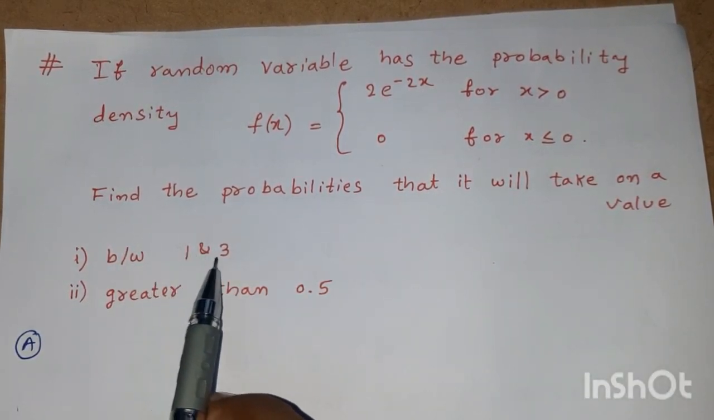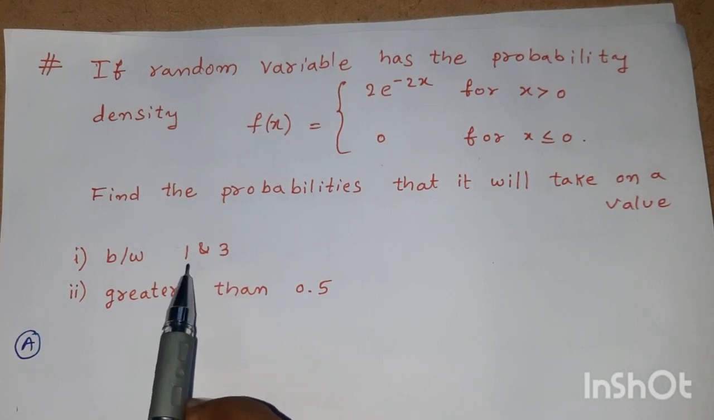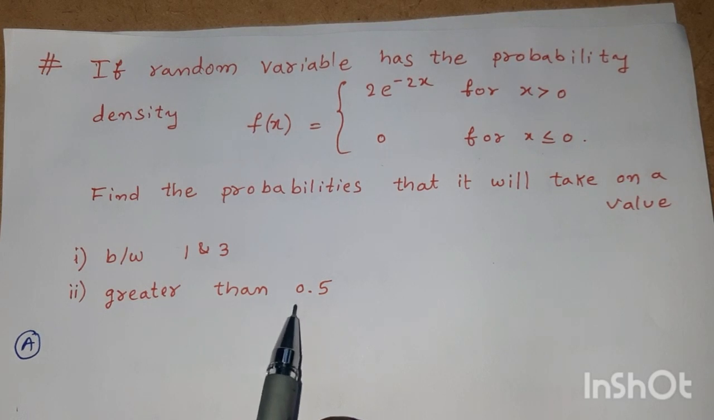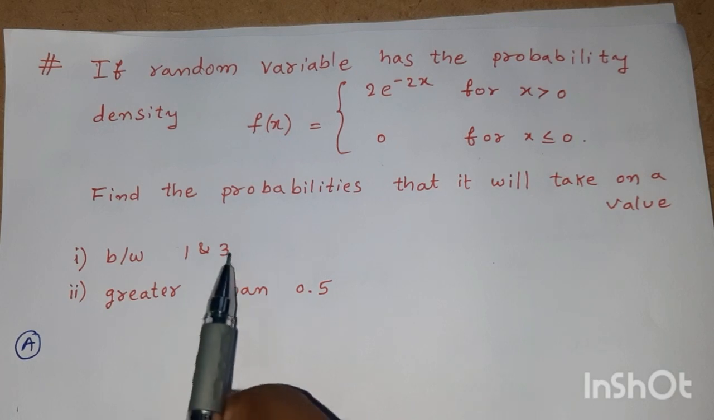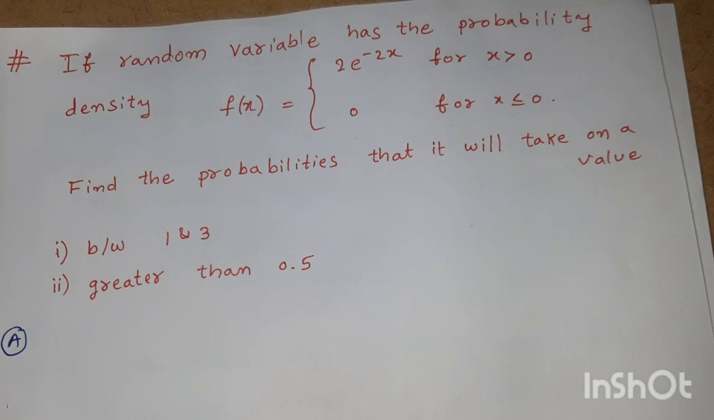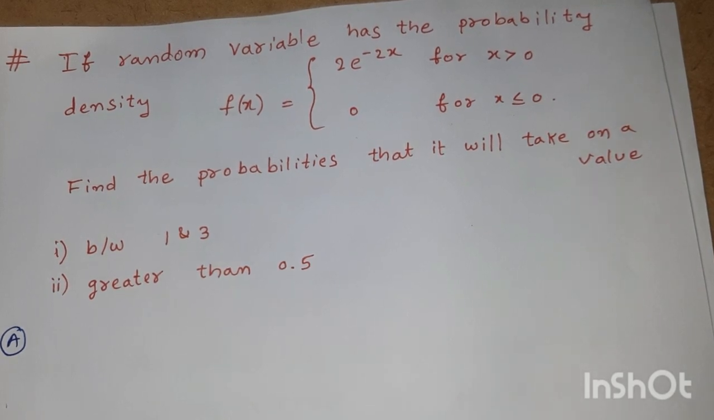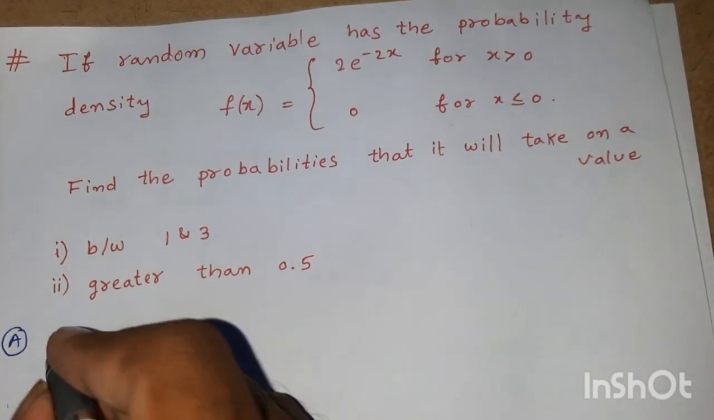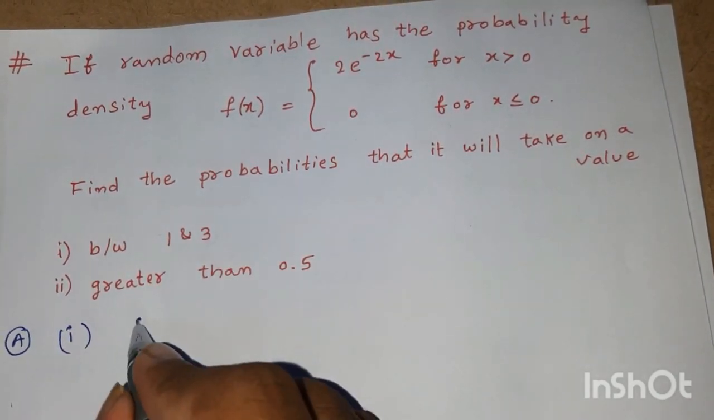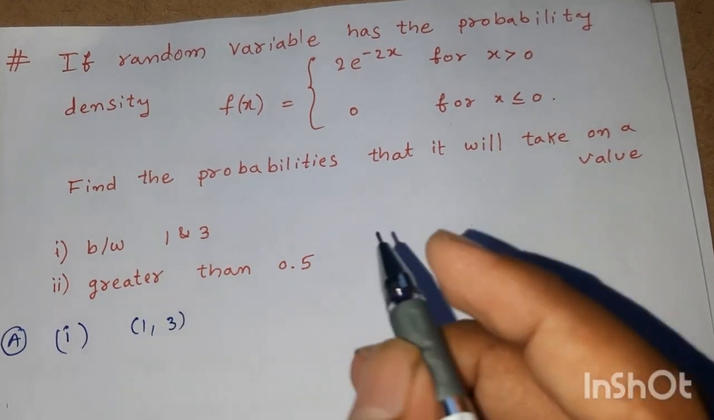Between 1 and 3 means the interval within 1 and 3, and greater than 0.5 means we have to find the probability whenever x belongs to 0.5 to infinity. We have to find both of the probabilities for both of these intervals. Now let us do the first problem, between 1 and 3, within this interval.